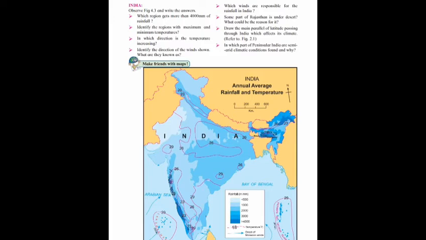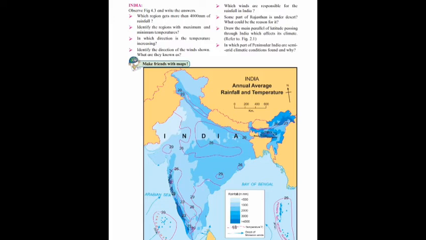The answer is the temperature is increasing to the south. Question, identify the directions of the winds shown. What are they known as? The answer is the direction of winds shown is from southwest to northeast. These winds are known as southwest monsoon winds.